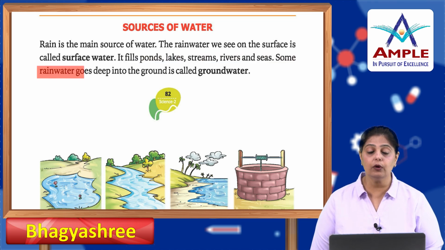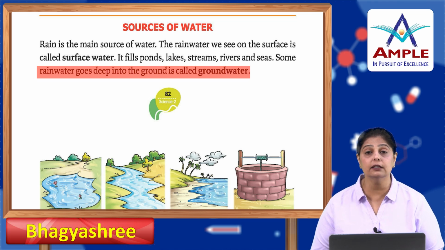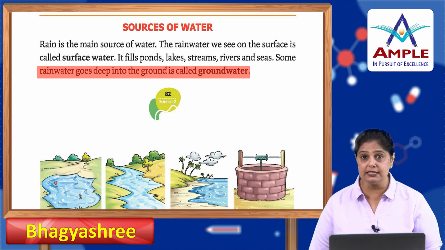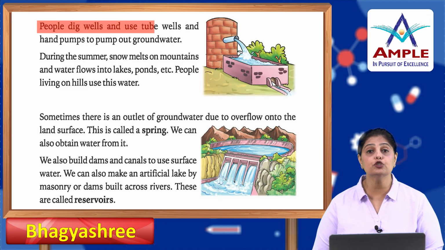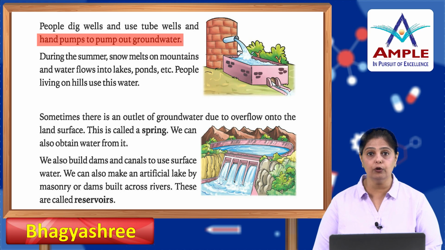Some rainwater goes deep into the ground, and this is called groundwater. When it seeps in and goes deep down inside the ground, it is known as groundwater. Now, people dig wells and use tube wells and hand pumps to pump out this groundwater. So now people can use that groundwater. It is very pure. But how do they extract it? They extract it by digging wells and using tube wells and hand pumps.